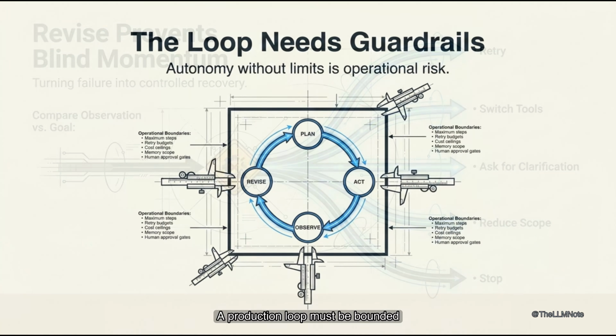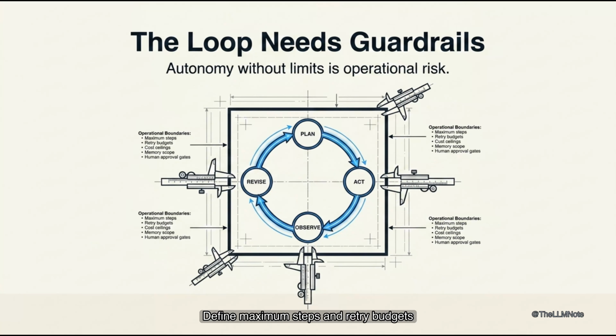A production loop must be bounded. Define maximum steps and retry budgets. Set timeout rules and cost ceilings. Control tool permissions and memory scope. Include human approval gates. Autonomy without limits is operational risk. The safest agent isn't the one that can do everything. It's the one that knows when to continue, pause, escalate, or stop.